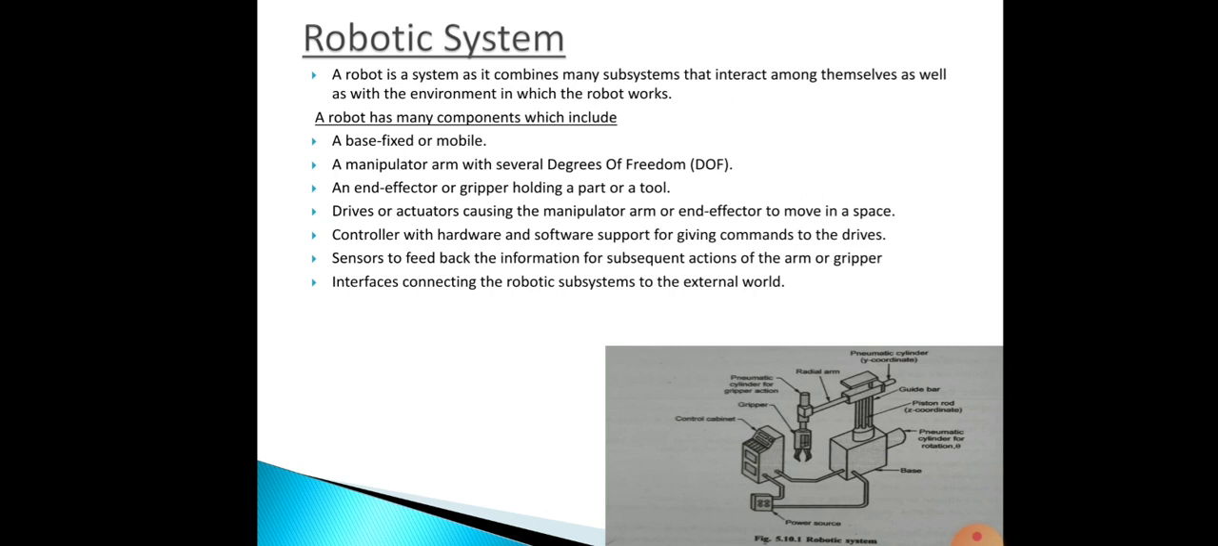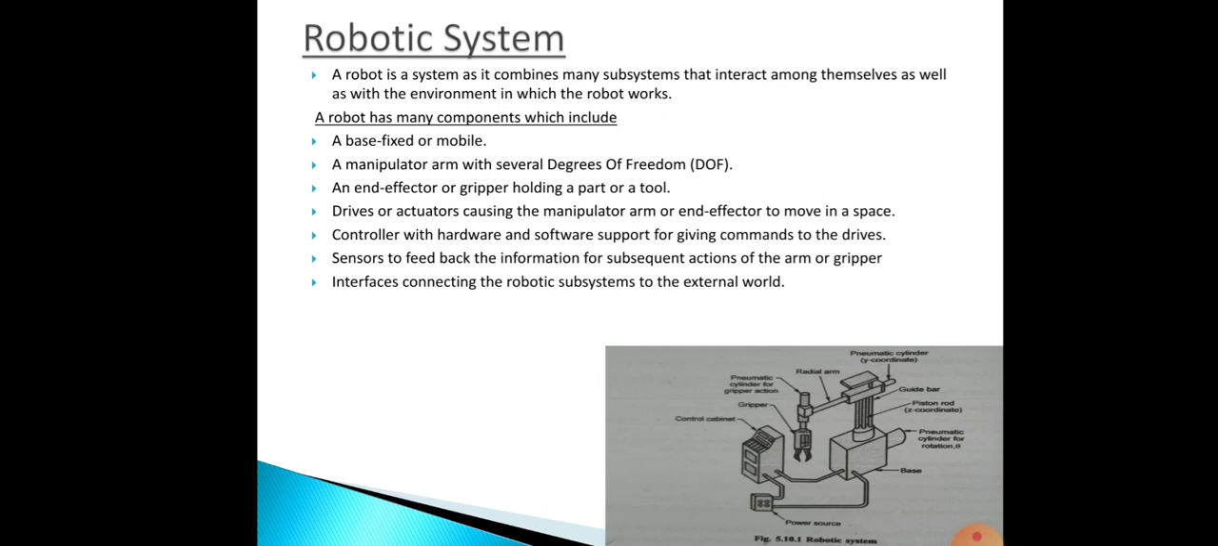Okay, the next one is robotic system. A robot is a system as it combines many subsystems. Why is it not only called a robot, why is it called a robotic system? System means many components combined together, then it forms a system. So here also, a robot is a system as it combines many subsystems that interact among themselves as well as with the environment in which the robot works.